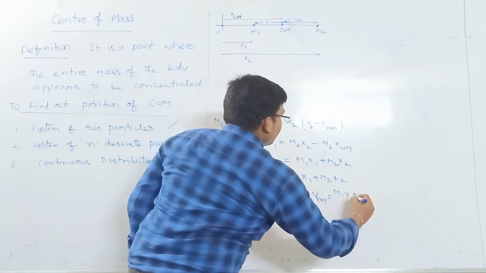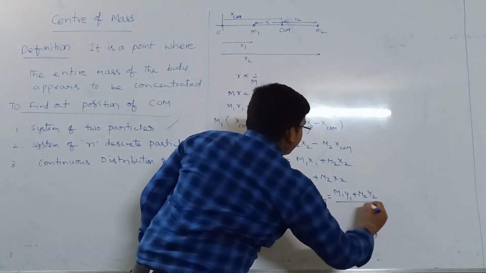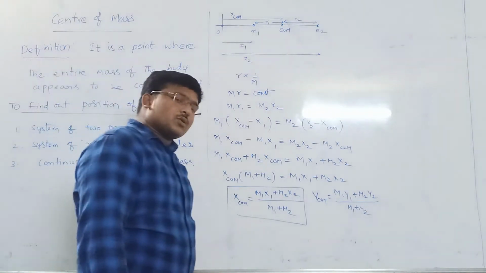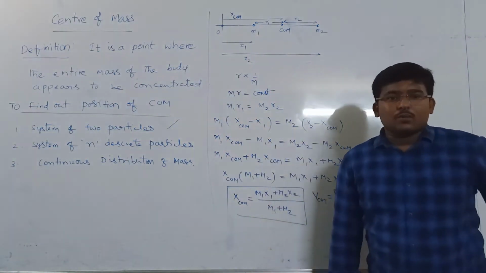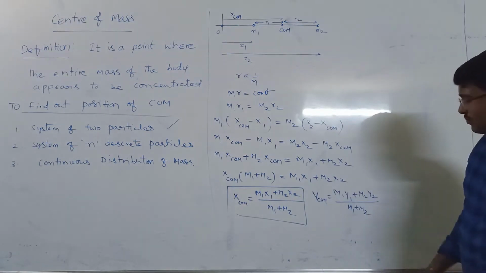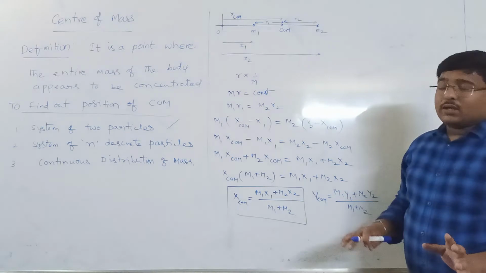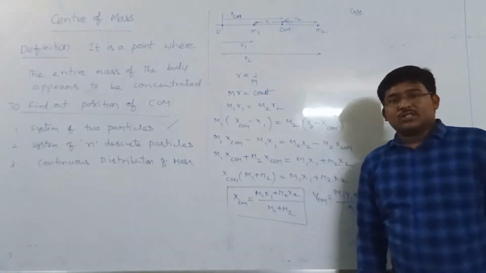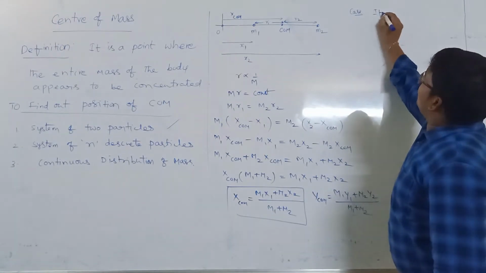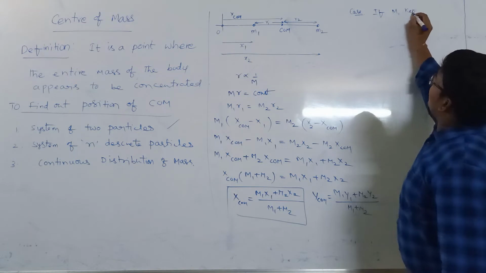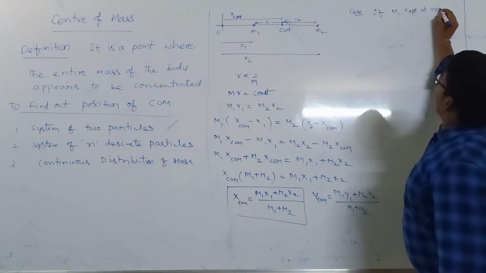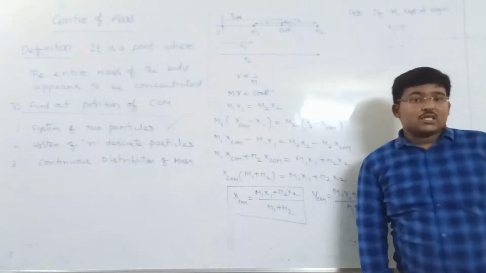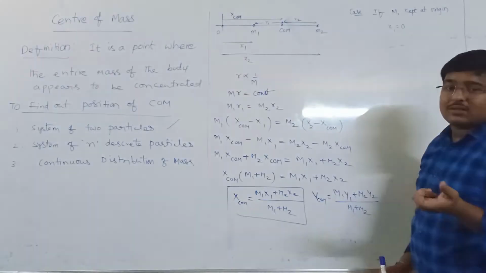So (m1 y1 plus m2 y2) by (m1 plus m2), and you can say for the z axis also (m1 z1 plus m2 z2) by (m1 plus m2). Now here the first case: if the first particle m1 is kept at the origin, it means its position is 0. Then how to find out the center of mass?